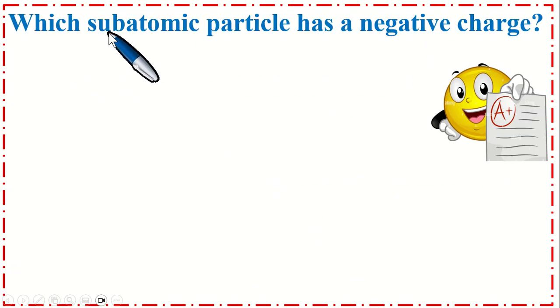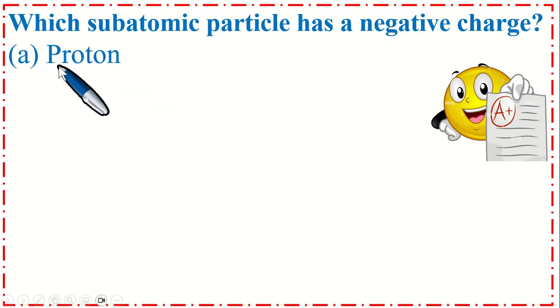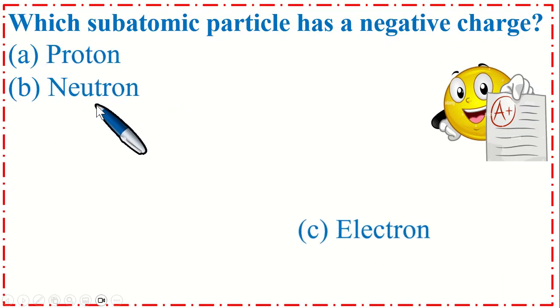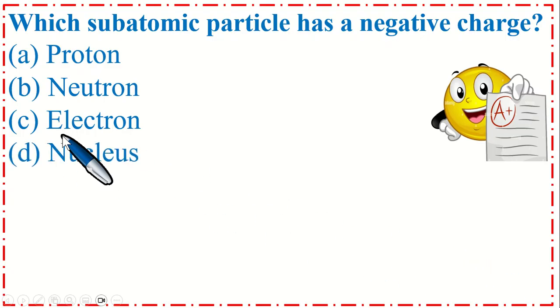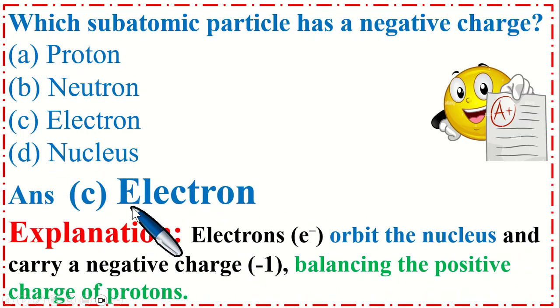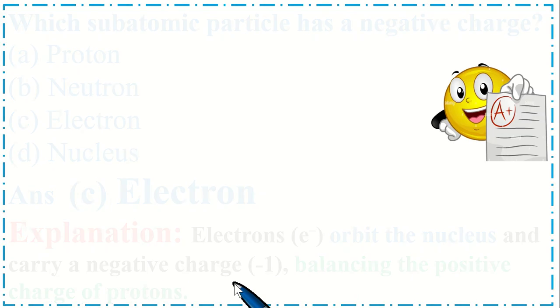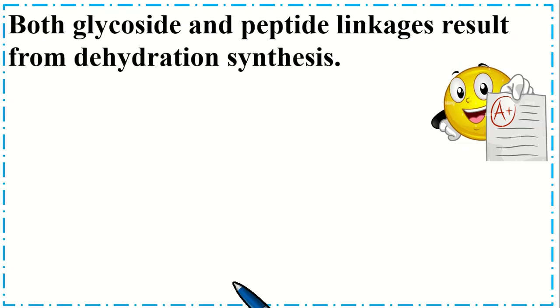Which subatomic particle has a negative charge? Option A, proton. B, neutron. C, electron. And option D, nucleus. So the correct option is C, electron. Electrons orbit the nucleus and carry a negative charge, balancing the positive charge of proton. So this is very important MCQs.